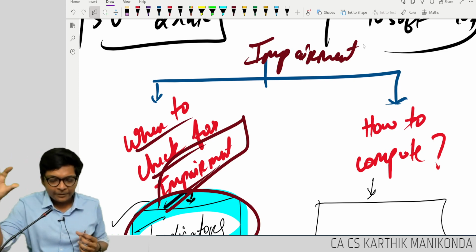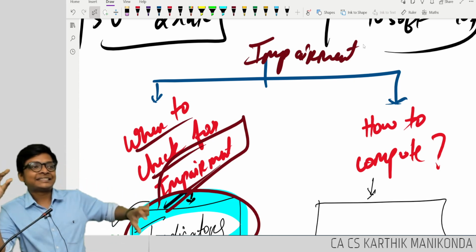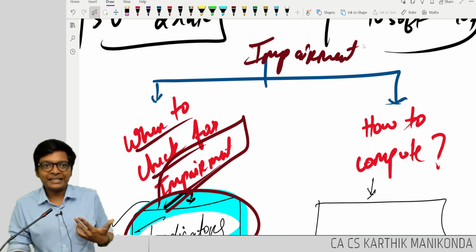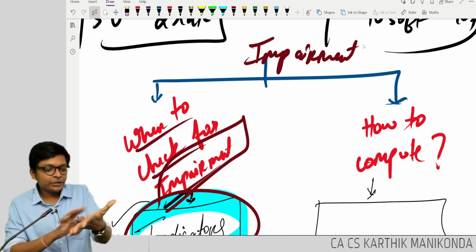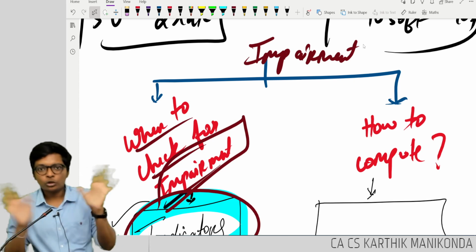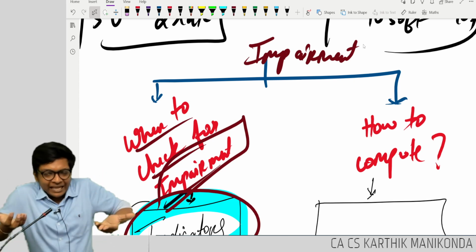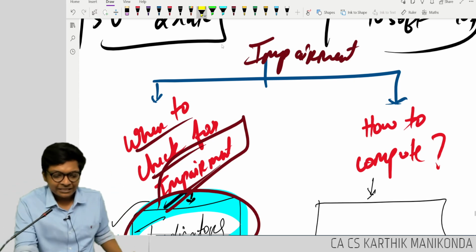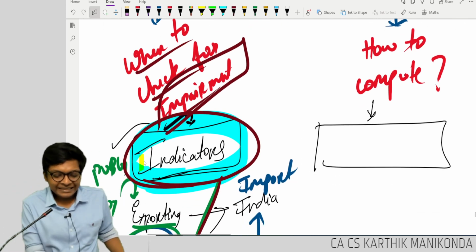P&L account, income statement account, debit to assets. Correct? Are you following, guys? How to know there is going to be decline? Should I wait every day? Hey, news came, newspaper, is there a decline? No. If something happens, then only I will check. What is that something that happens? That something is called indicators.